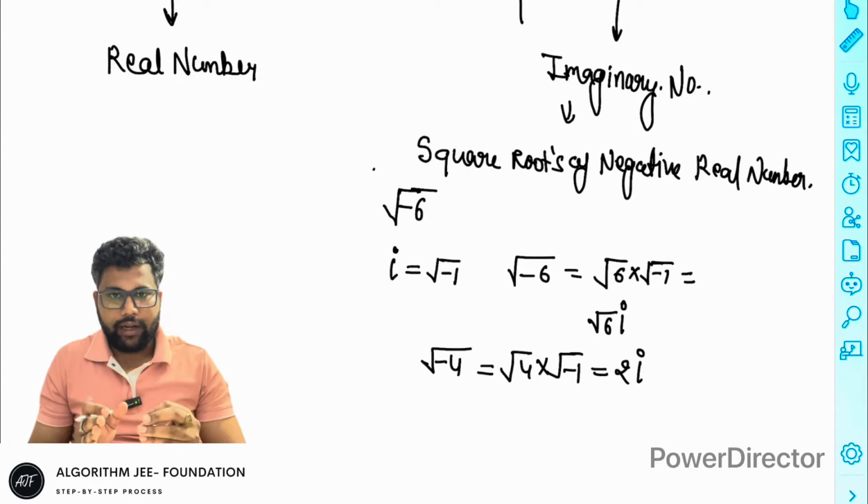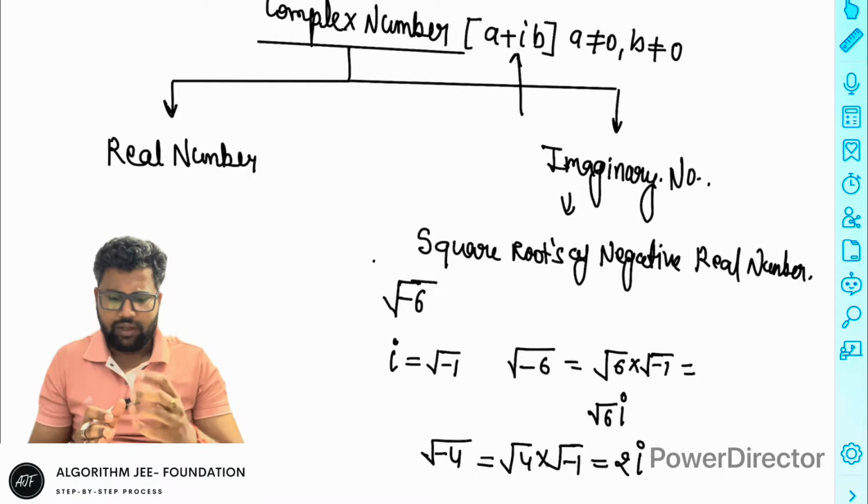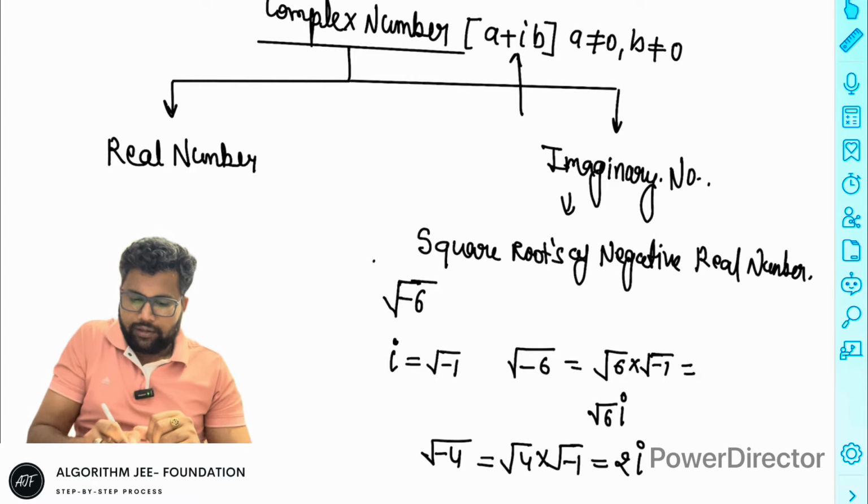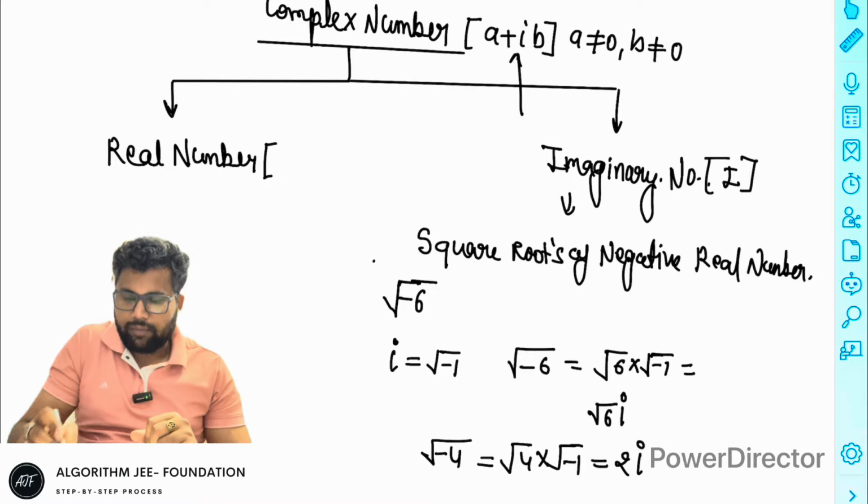The definition is the square root of a negative real number. If you take the square root of a negative number, then it is an imaginary number. And real numbers have lots of possibilities. A real number is a mix of rational or irrational, right? The set of real numbers is represented by R.